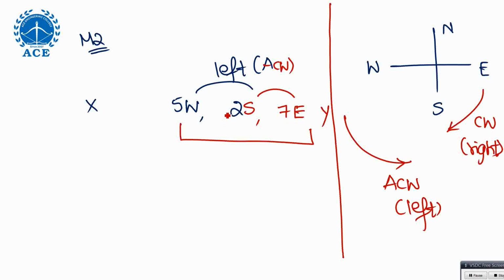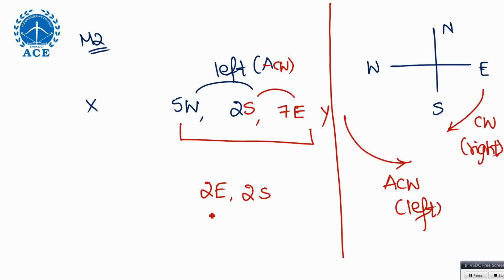Which is more among east and west? East. So 2 east, and 2 south was already there. Why did you get 2 east? 7 minus 5. West and east are opposite, so we are subtracting. 7 minus 5 is 2. East is more, so 2 east.